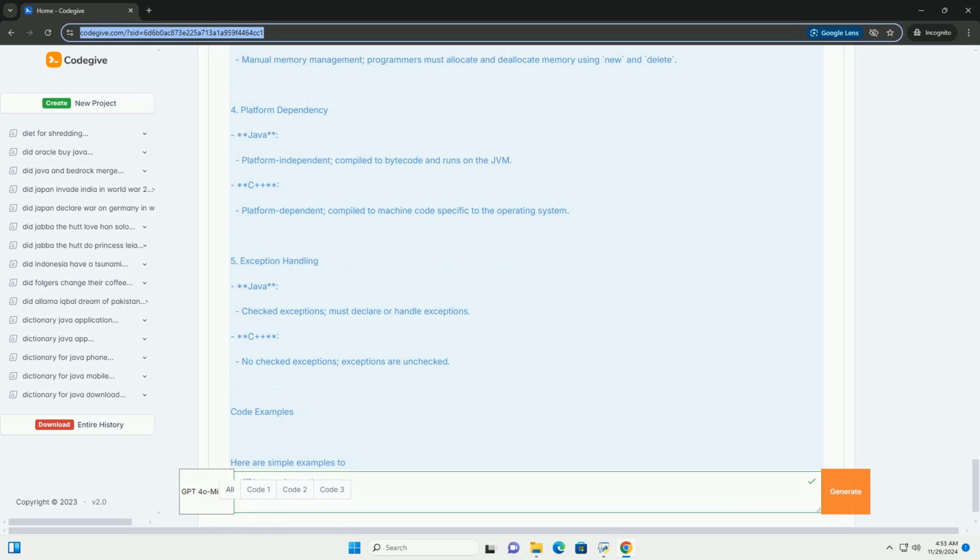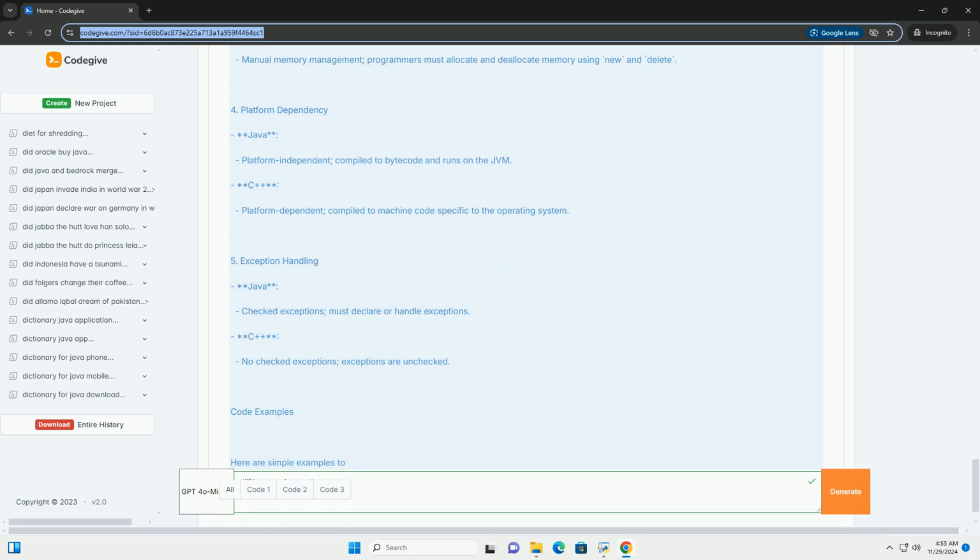3. Memory management. Java: automatic garbage collection, memory management is handled by the Java Virtual Machine, JVM. C++: manual memory management, programmers must allocate and deallocate memory using new and delete.